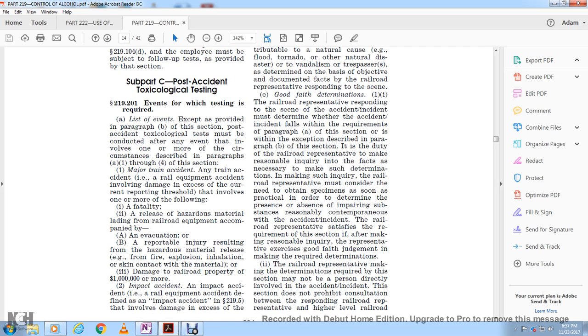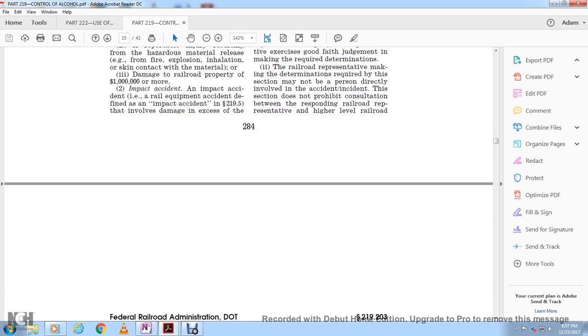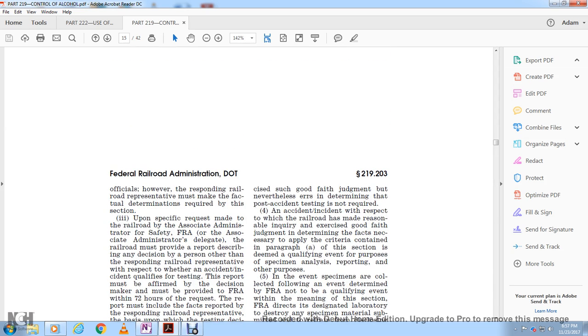The railroad representative making the determination required by this section may not be a person directly involved in the accident or incident. This section does not prohibit consultation between the responding railroad representative and railroad officials at a higher level of the railroad. Officials with the responding railroad representative must make the factual determination with the requirement of this section.